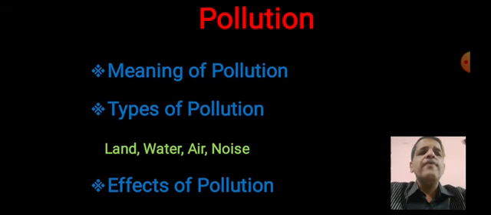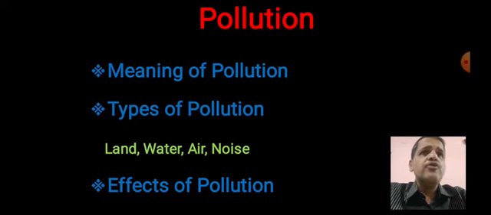First of all, we will see pollution. Now what is meant by pollution? Certain harms to land, water, air and noise because of different human activities will be called pollution. There are different types of pollution: pollution of land, pollution of water, pollution of air, and pollution of noise.